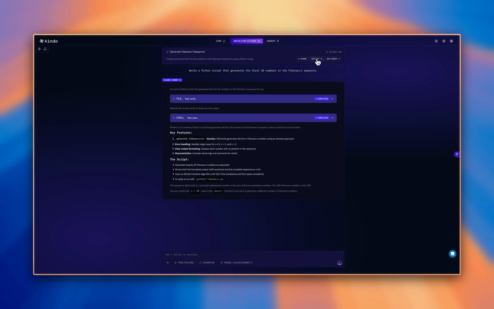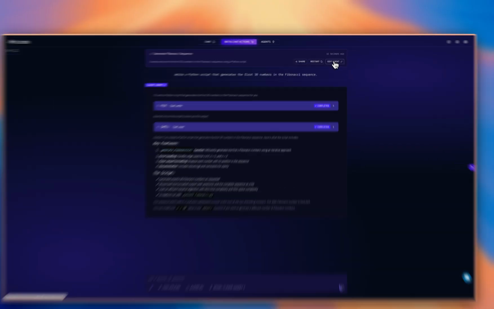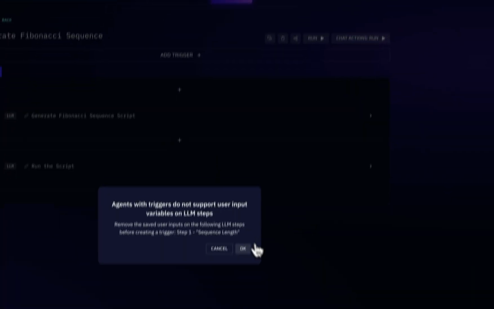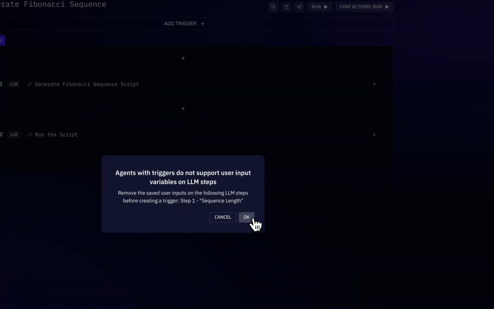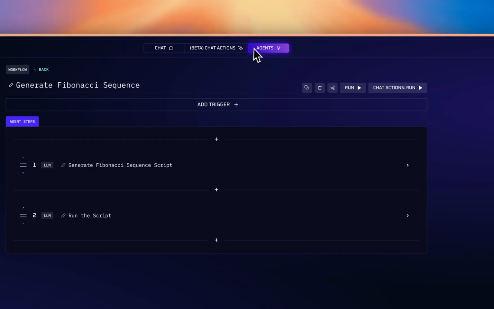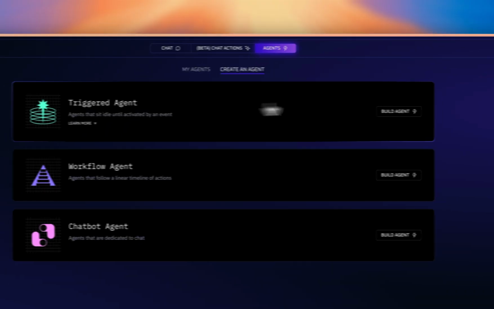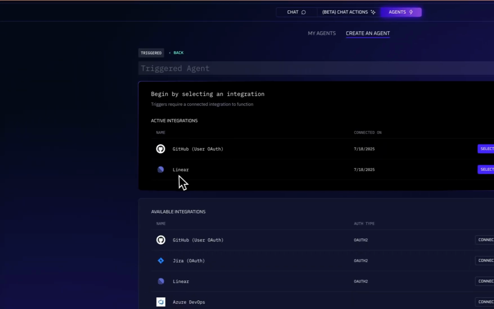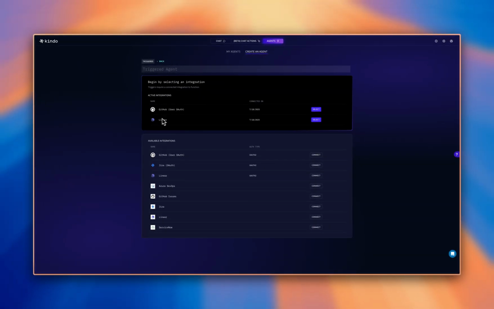Let's also just go back into the editing of this agent real quick, just so you can see one last piece. Notice we have this thing here at the top called add trigger. Okay, let's just create a new one for now. So here I can say I want to create a trigger based on Linear.